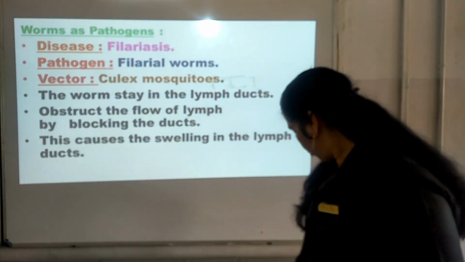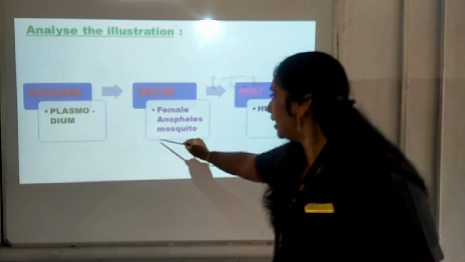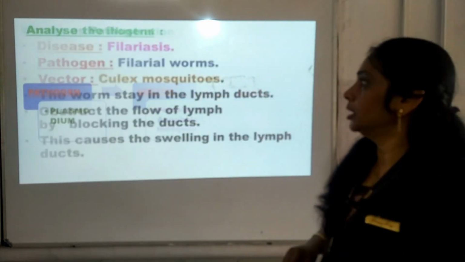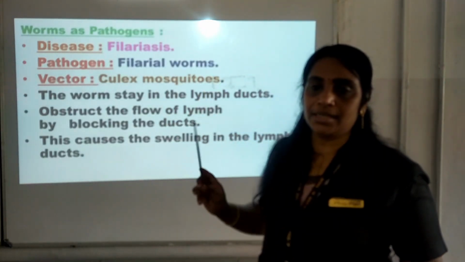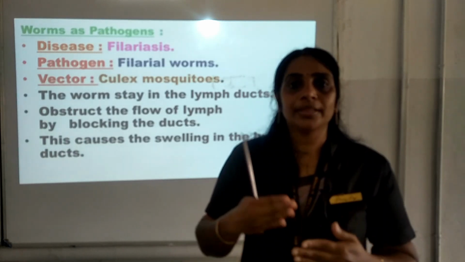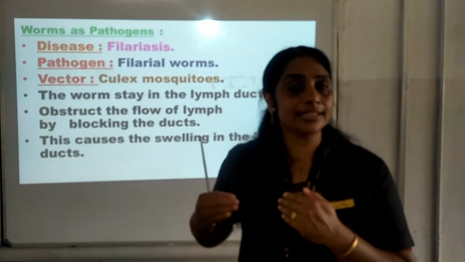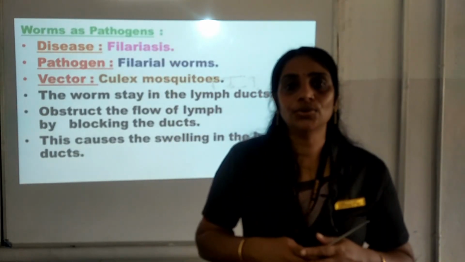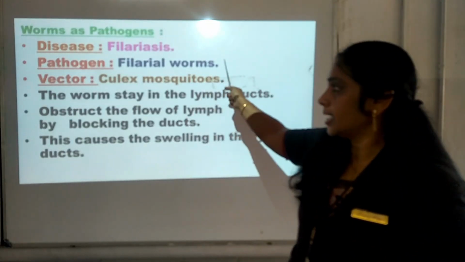So in the case of malaria, we have seen that the female Anopheles mosquito is the vector, and in the case of filariasis, the Culex mosquito is the vector. So again, here we can see a base pair relationship. That is, malaria is to female Anopheles mosquito, filariasis is to Culex mosquito. Isn't it? This is again important.